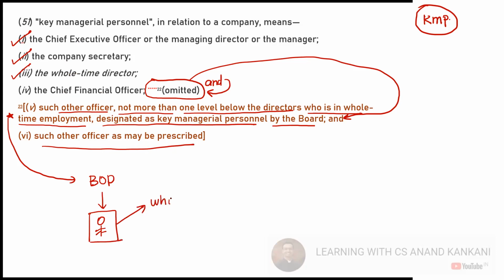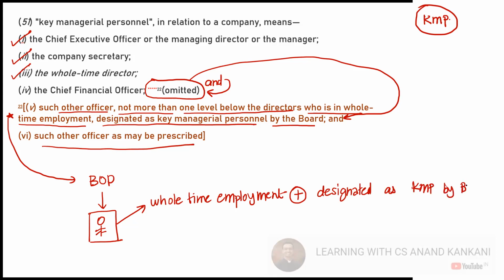So this is the person who is in full-time employment with the company, plus this person is also designated as KMP by the board.